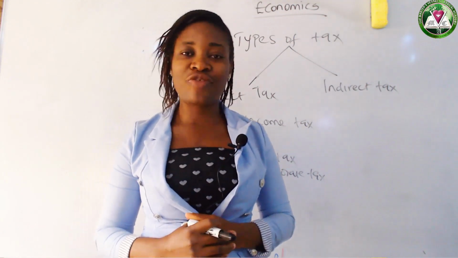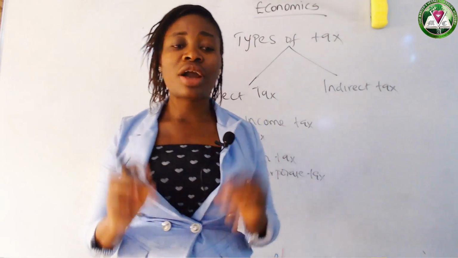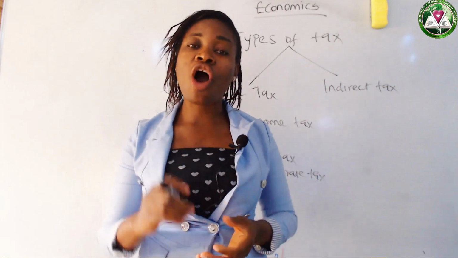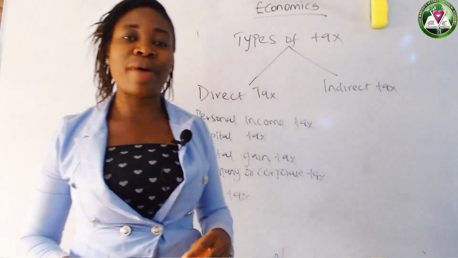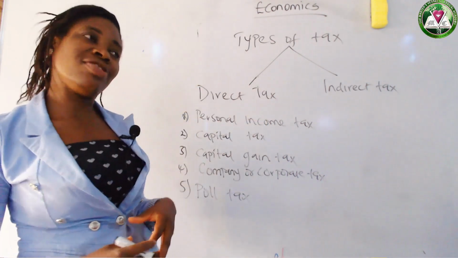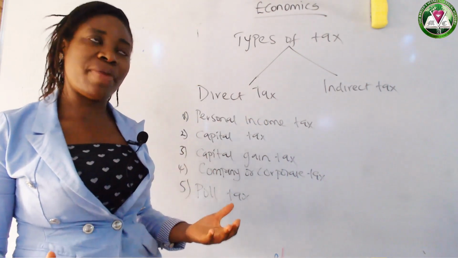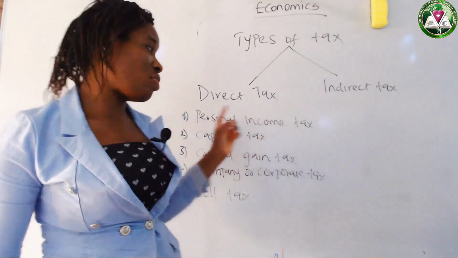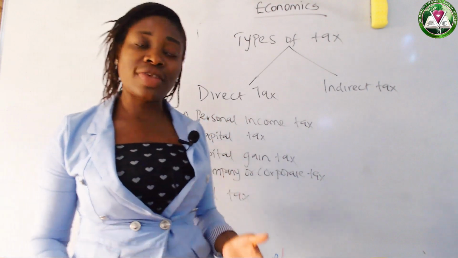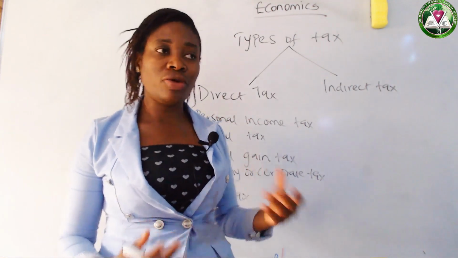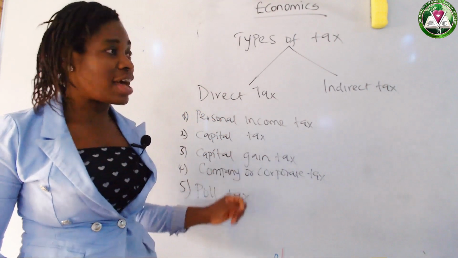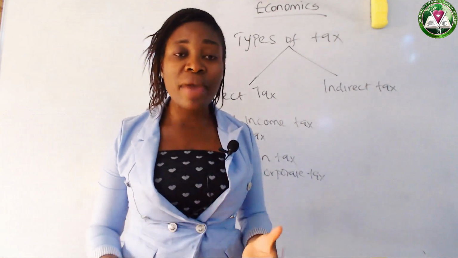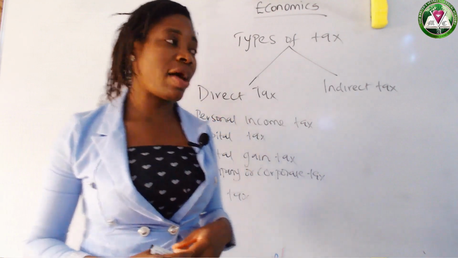We have different companies. So when you talk about company tax, it is the tax that is being levied on the profits made by companies. Private institutions, they pay tax. Like private schools, they levy them tax. That tax, you call company tax. Oil sectors, they make profits. You call that company tax, the tax that is being levied on the profits being made by companies. Now we have the last one.